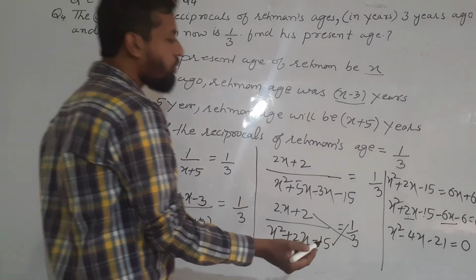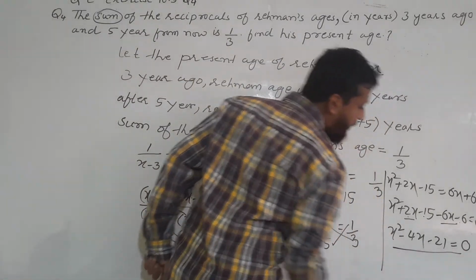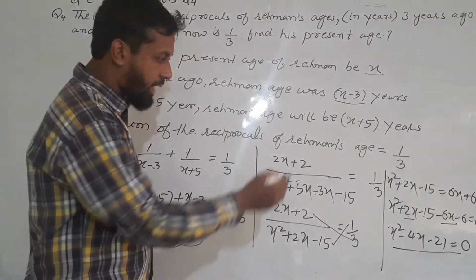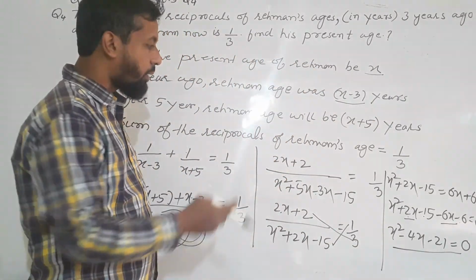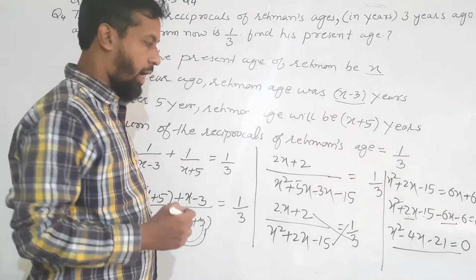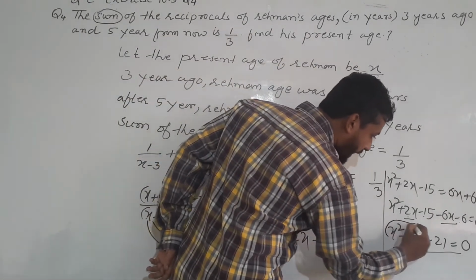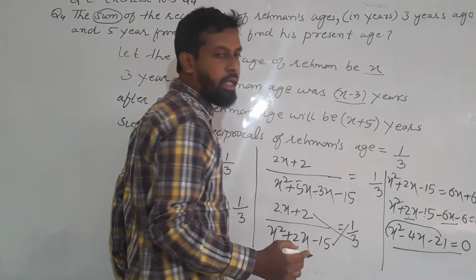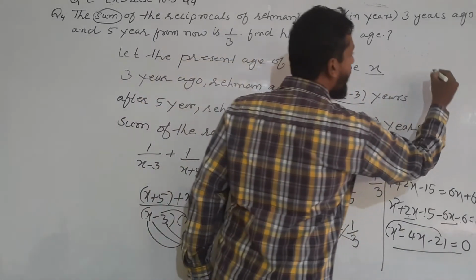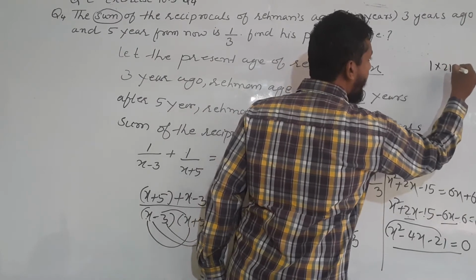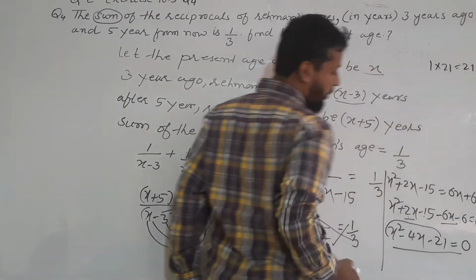Now we got this equation. Now we have to factorize it. We have to factorize that equation and find the present age of Rahman. Now see here how to factorize. 1 into 21 is equal to 21.